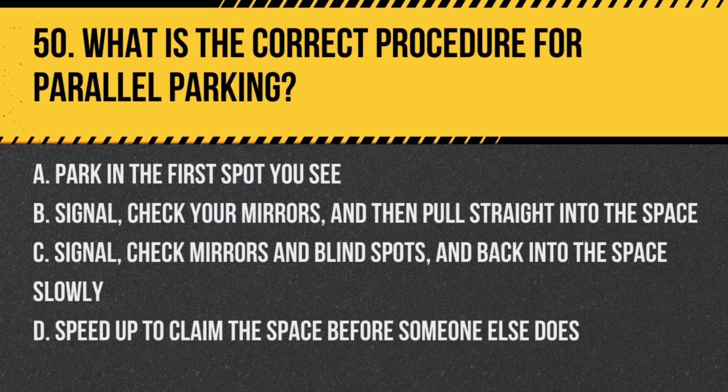Question 50. What is the correct procedure for parallel parking? A. Park in the first spot you see. B. Signal, check your mirrors, and then pull straight into the space. C. Signal, check mirrors and blind spots, and back into the space slowly. D. Speed up to claim the space before someone else does.